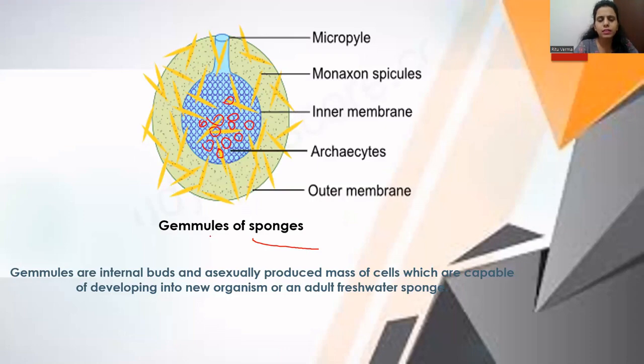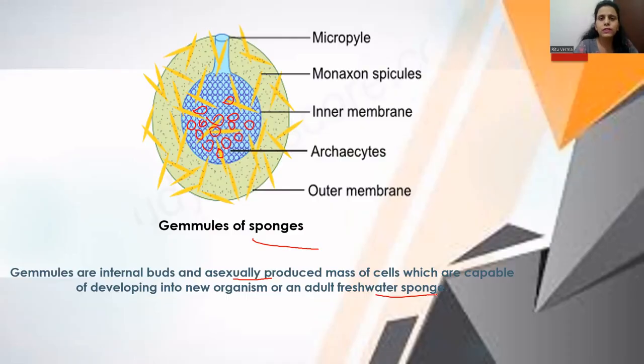These gemmules of sponges are introduced under asexual reproduction, because these small buds are produced by the process of asexual reproduction. They help in developing a new individual, an adult freshwater sponge.